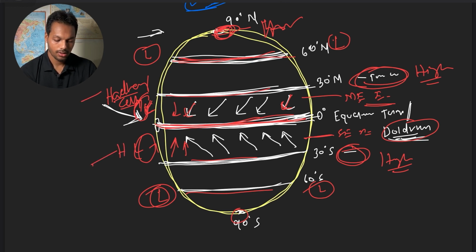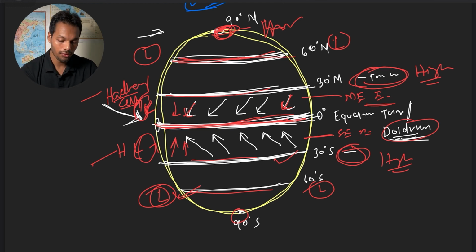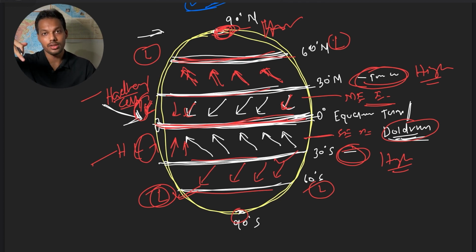Okay, next what will happen? As this is high pressure and this is low pressure, from where to where air will move? Air will move from this high pressure belt to this low pressure belt. So you got the direction. This direction is actually due to the rotation of the earth, not due to any force.